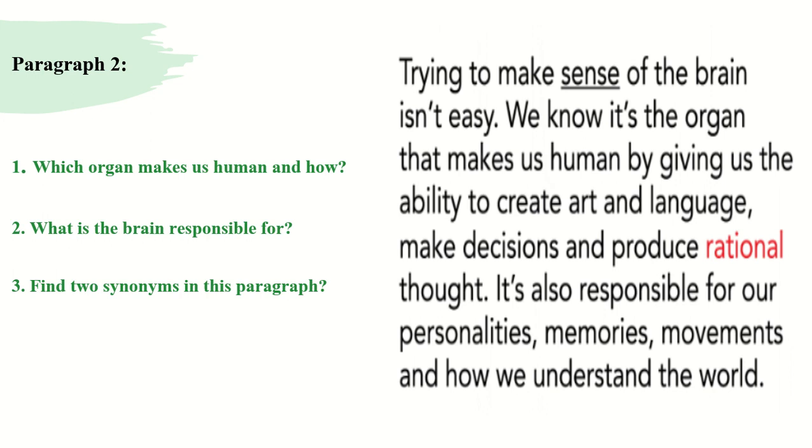Okay, after you finished reading, let's check the answers together. This paragraph is talking about the function of the brain, how the brain works. Let's read the questions and answer them together. The first one: which organ makes us human, and how? It's a simple question, right? Which part of the body makes us human, and how?